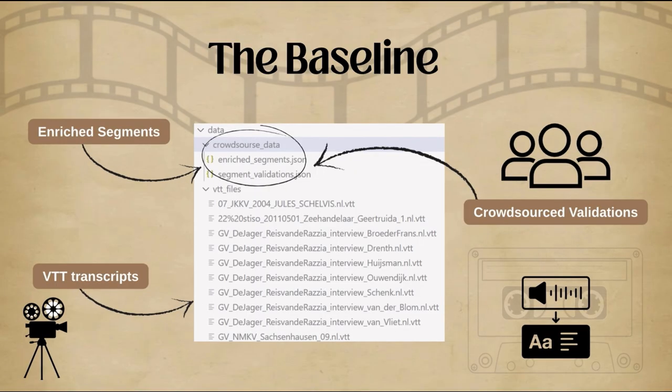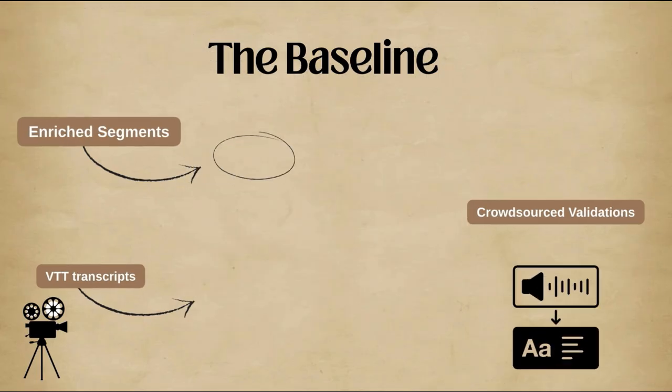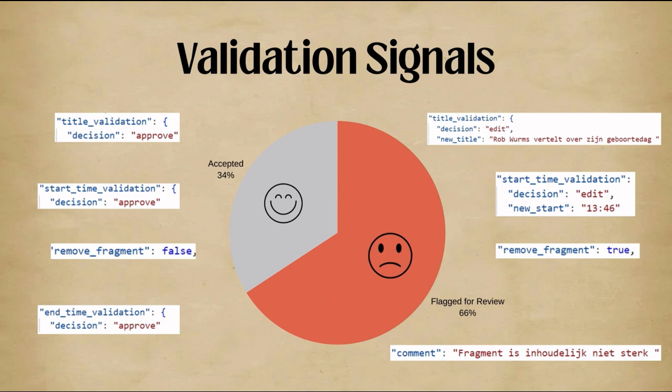To fix this, we examined the three building blocks of the current pipeline: the raw VTT transcripts, the enriched segments generated by the model, and most importantly, the crowdsourced validations provided by human volunteers. When we analyzed these validations, the signal was undeniable.